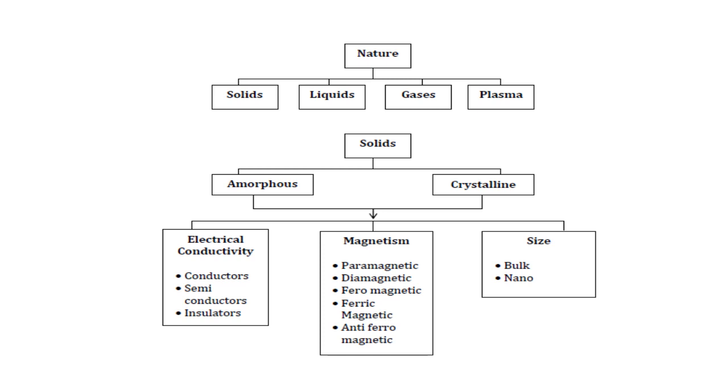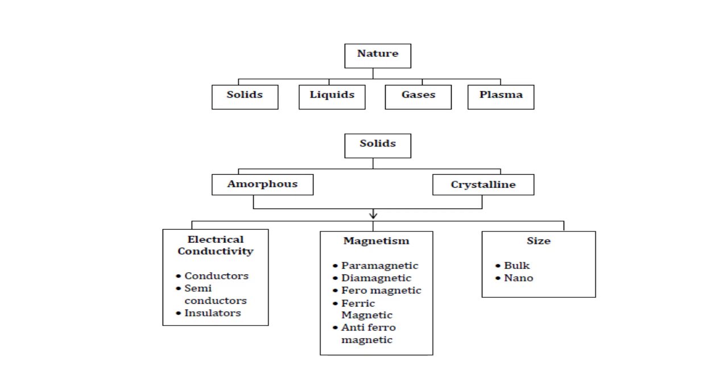Therefore, in nature, matter should be within these four states: maybe solids, maybe liquids, maybe gases, maybe plasma. So, what is a solid? Here we are dealing with solids only. So solids will be of two types: amorphous solid and crystalline solid.